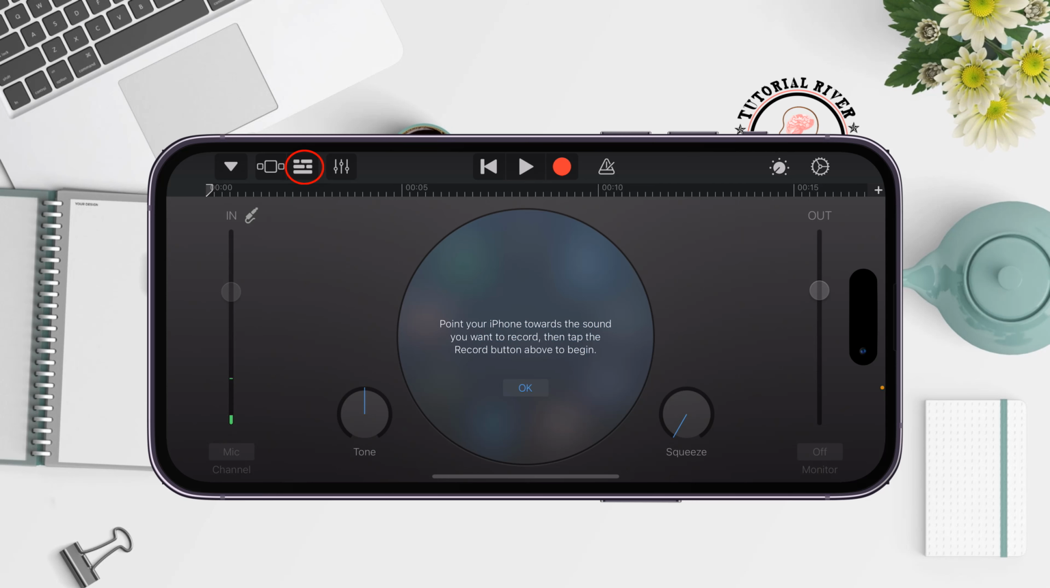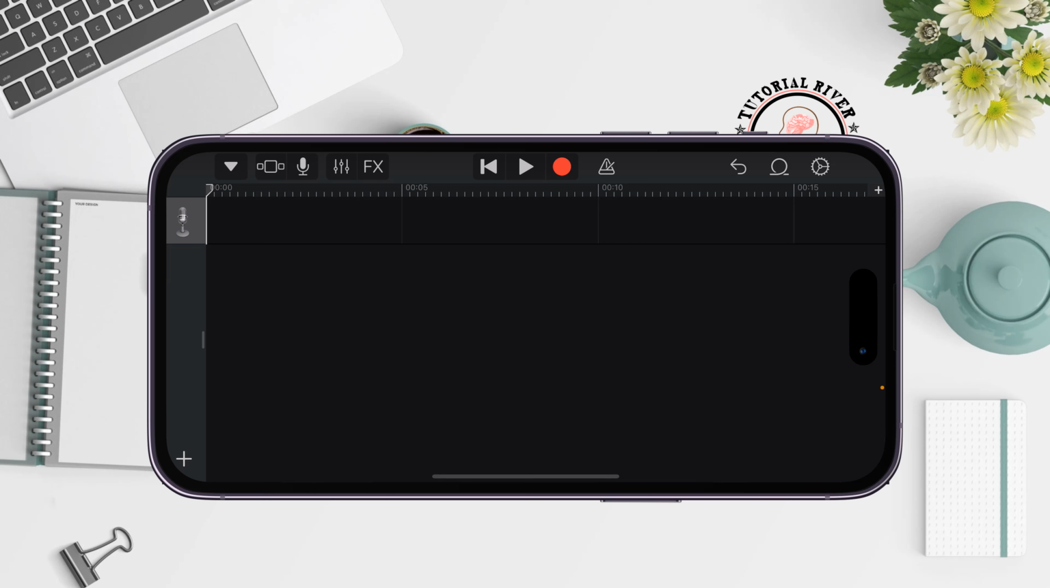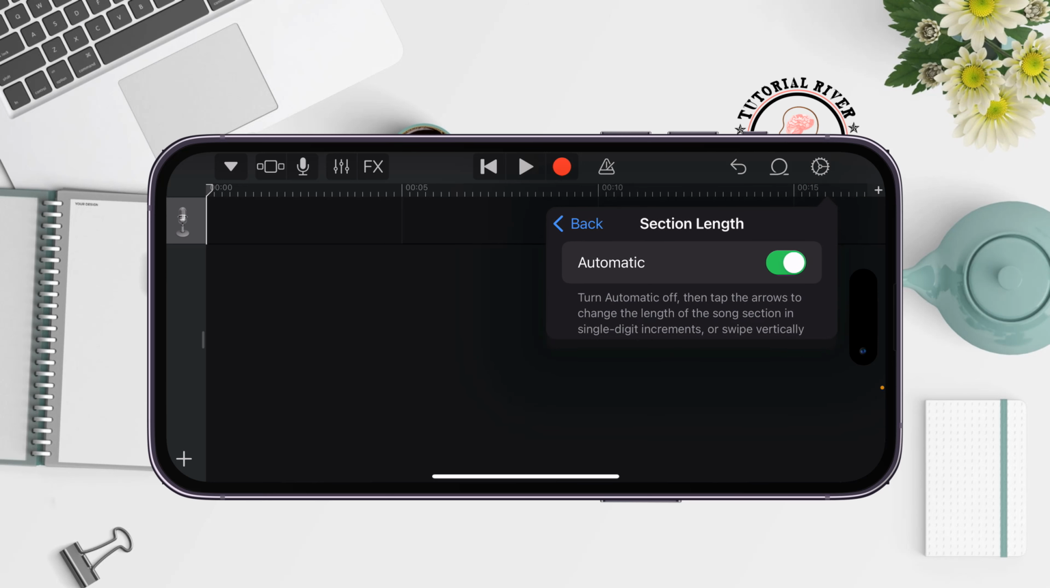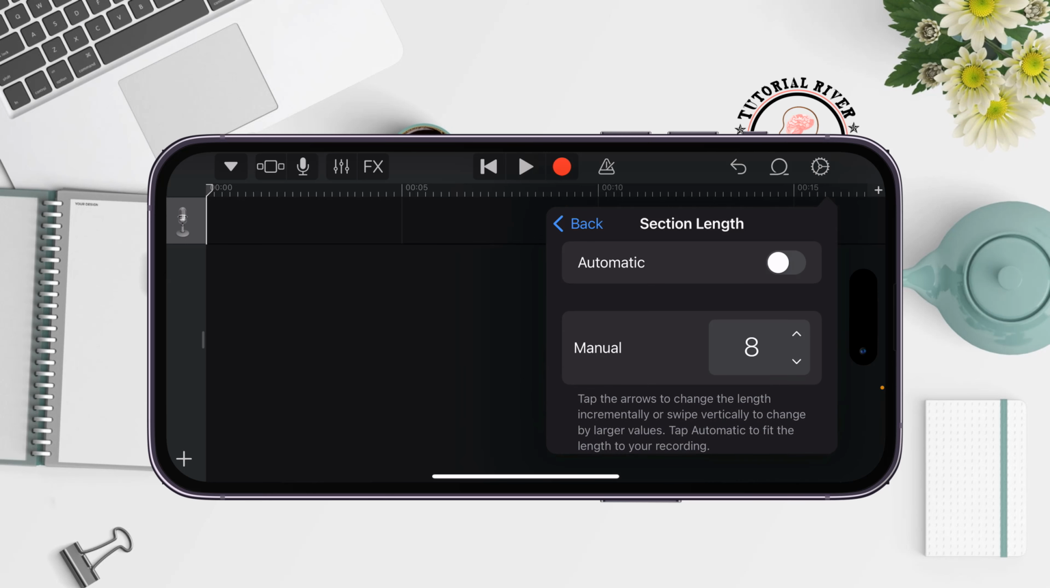Once you are here, tap on this icon to view the FX mode. And now make sure it's disabled and tap on this plus icon. Tap on section A. Disable the automatic option and here select 30.